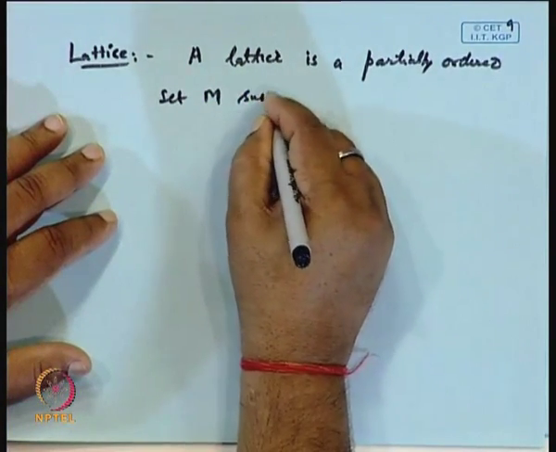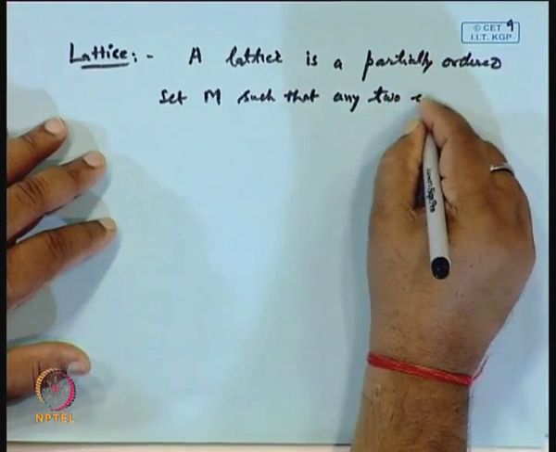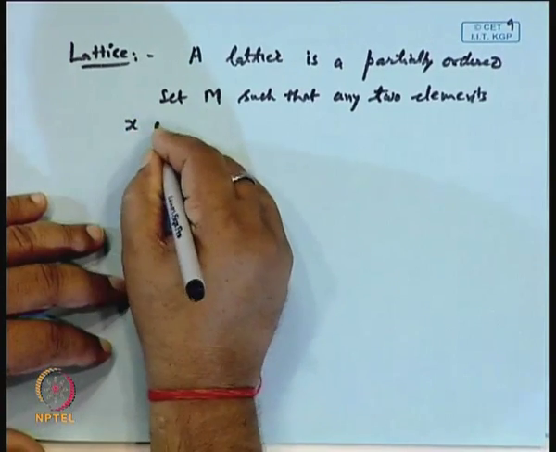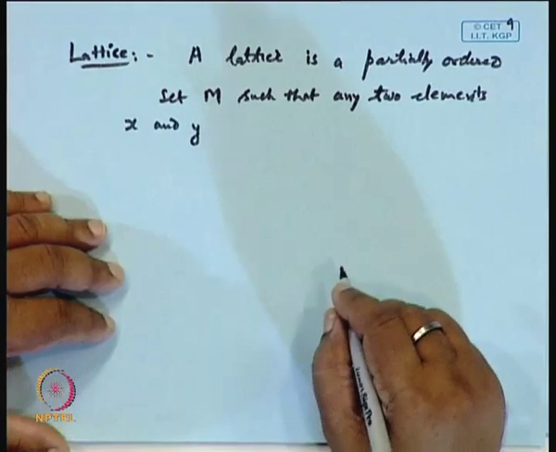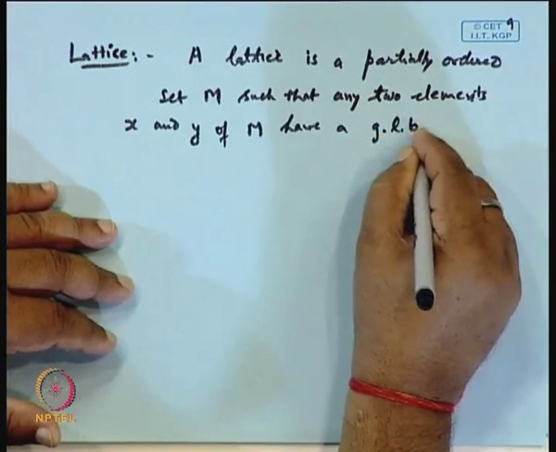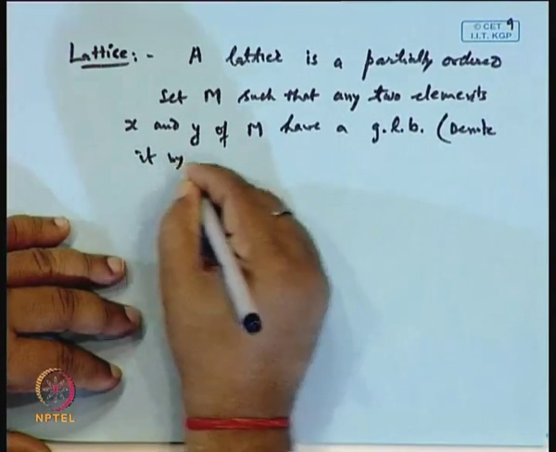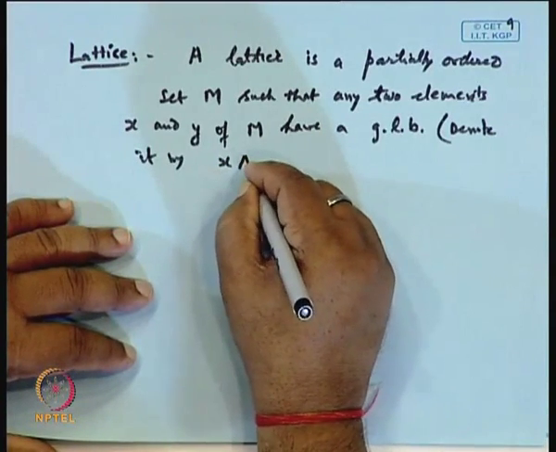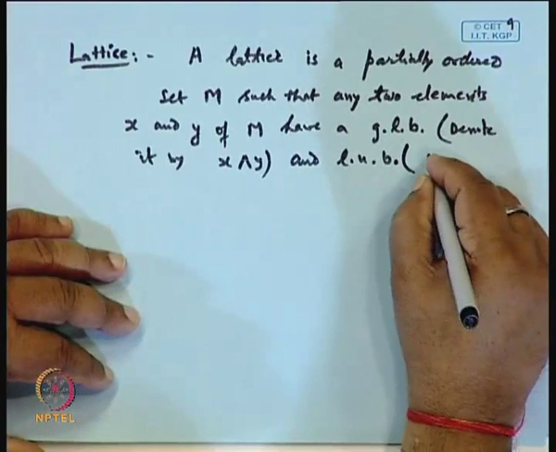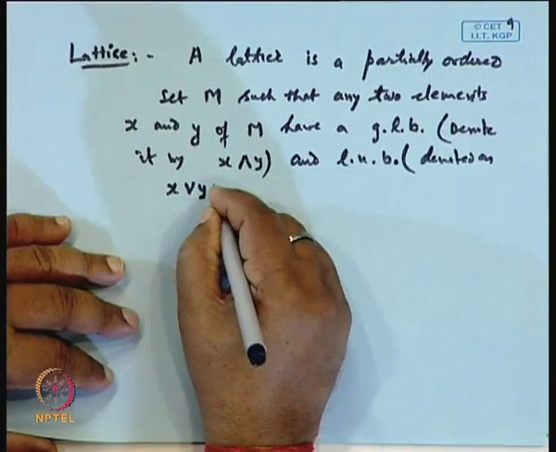such that any two elements x and y of M have a greatest lower bound, which we denote by x meet y, and a least upper bound, denoted as x join y.